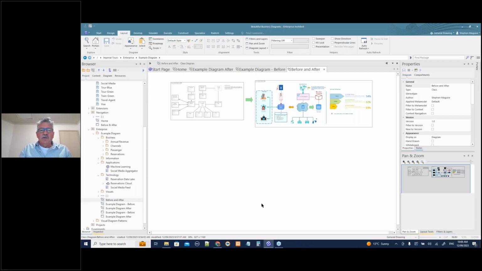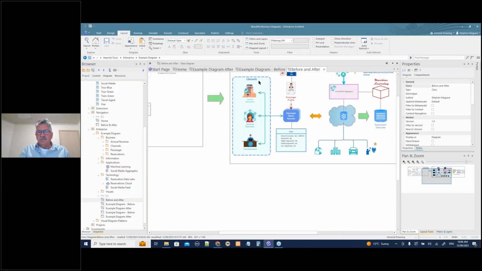So how did I do this? As I said, I'm not going to take you through a step-by-step explanation of this diagram. What I thought was much more instructive is for me to take you through a series of what I call visual patterns. So everything on this diagram, I'm going to show you how to do using some generic models. So, for example, this section here that's got this dotted border, what is this element in this diagram?